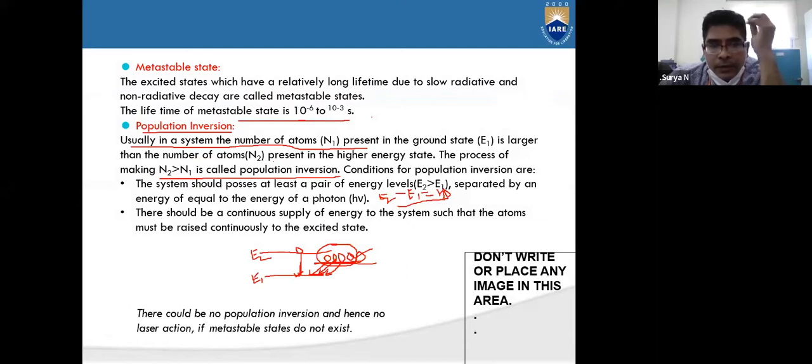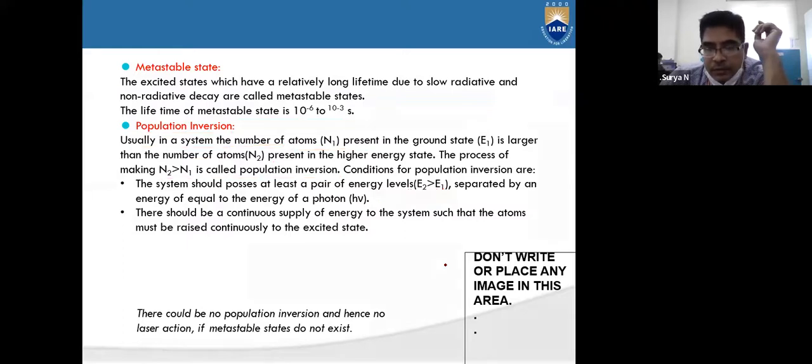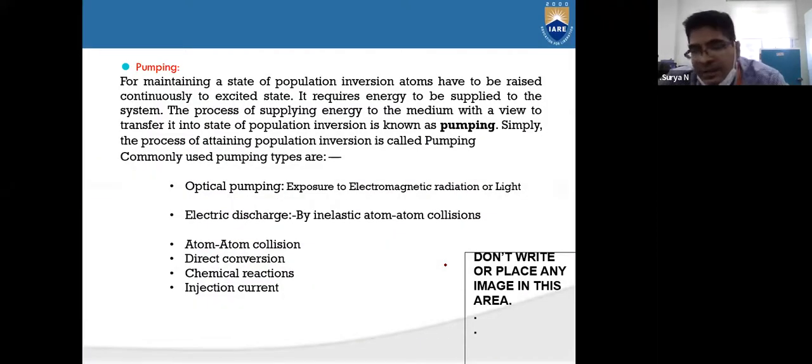Right. So now we shall see what the methods are to achieve population inversion. The method to achieve population inversion is called pumping. We said that at the metastable state, the population of the atoms or electrons will be more.